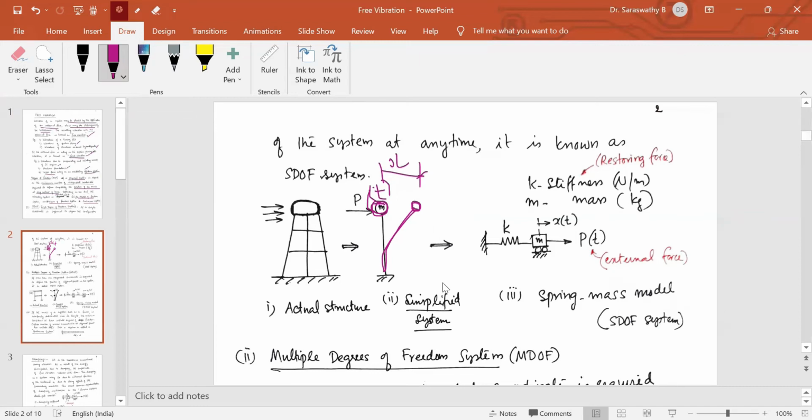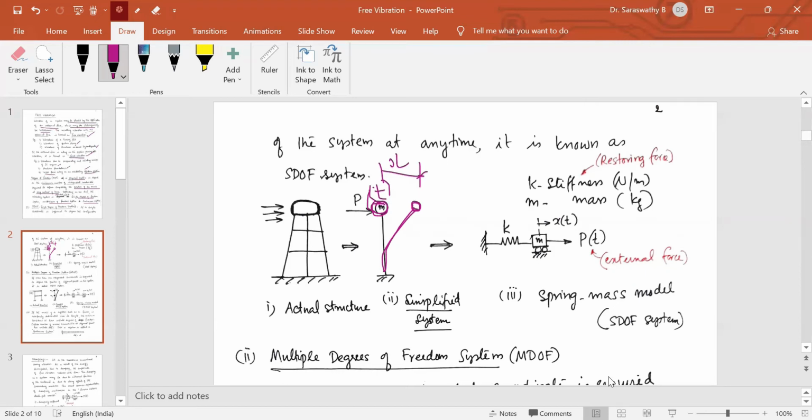When you do dynamic analysis, we model it as a simple spring mass model. So this entire mass is now constrained. We are considering only the horizontal displacement of this mass. Actually, in space, it will have displacement in x direction, y direction, and z direction. But I am considering only the horizontal displacement of the mass. So it is a single degree of freedom system. This mass is restrained to move only in the horizontal direction.